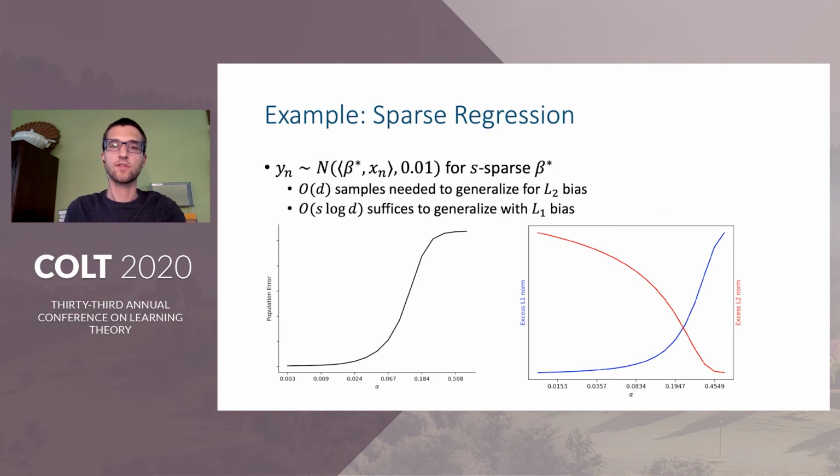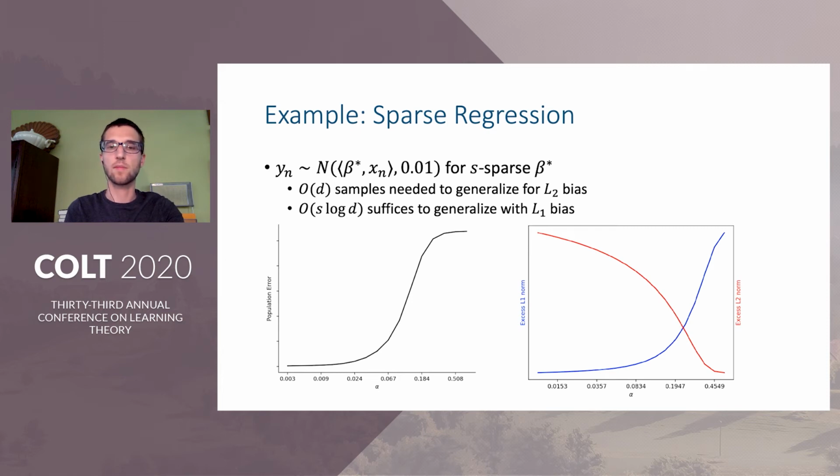To see how this implicit regularization might play out, consider a sparse regression problem where the optimal linear predictor on R^D is S sparse. In this case, L2 implicit bias is not very helpful, and Omega of dimension samples are needed in order to generalize at all. On the other hand, L1 implicit bias is very effective, and only S log D samples are required for generalization.